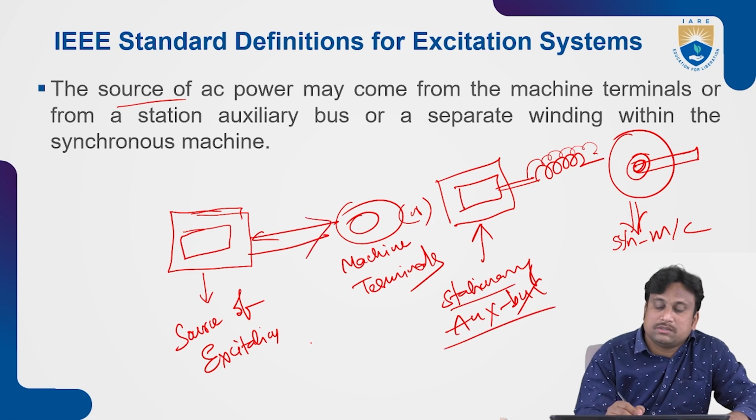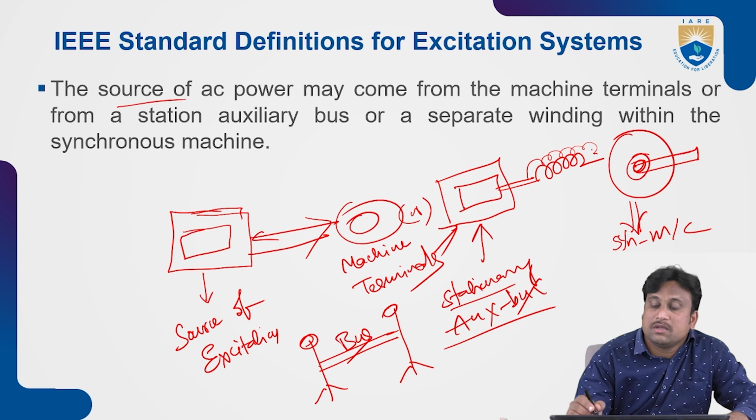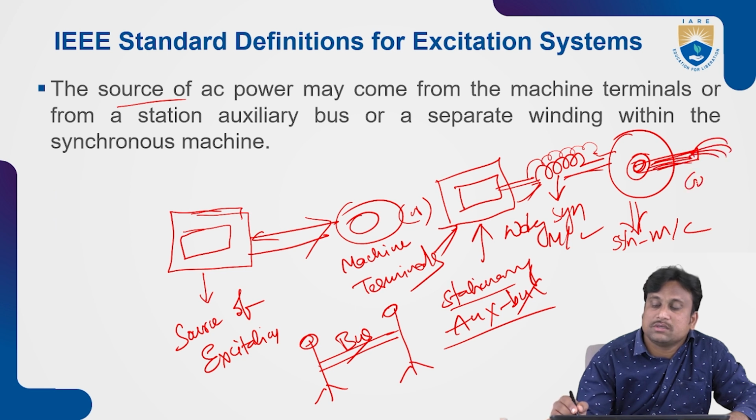So likewise, the source of excitation starts at the machine terminals, or it may be the stationary auxiliary bus. The bus may be connected in between the two lines. This is the existence of the bus. So these machine terminals are connecting to the stationary auxiliary bus. This is connecting to the winding of the machine. This is the winding of the synchronous machine, and this synchronous machine is coupled to the entire system for a generation case.